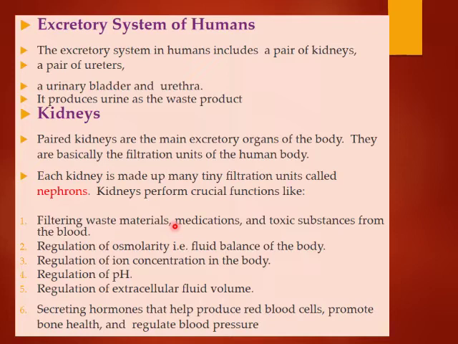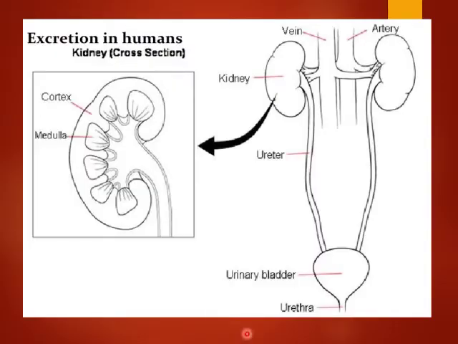Filtering waste materials, medications and toxic substances from the blood, regulation of osmolarity, that is the fluid balance of the body. So the water level in our body is maintained with the help of kidneys. Regulation of iron concentration in the body, regulation of pH, regulation of extracellular fluid volume, secreting hormones that help produce RBC, promote bone health and regulate blood pressure. This is the excretion in humans.